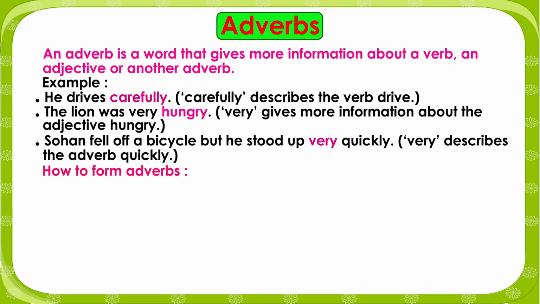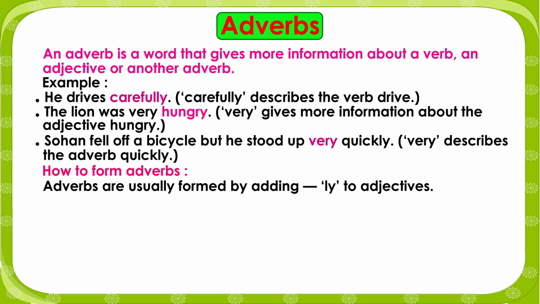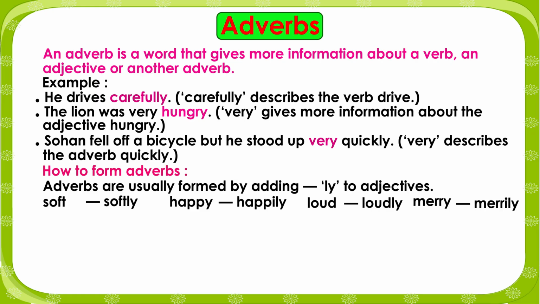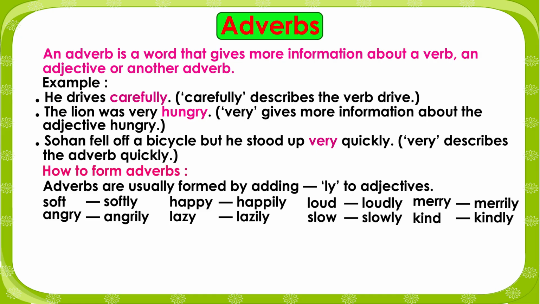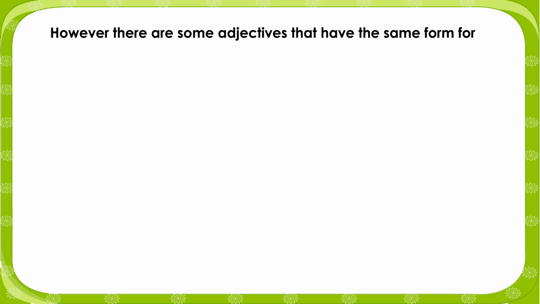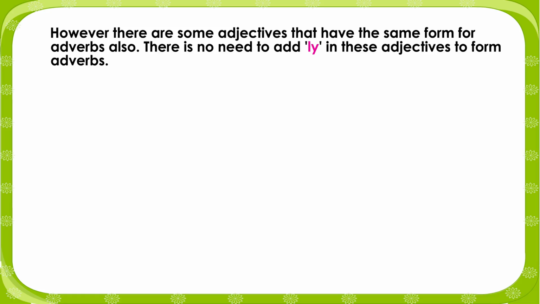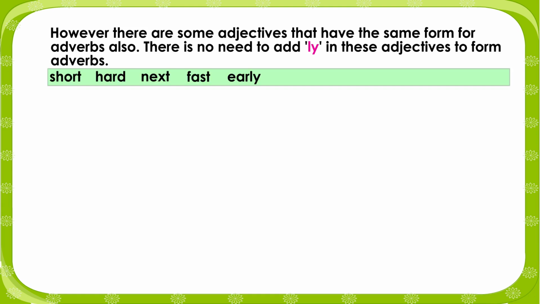How to form adverbs? Adverbs are usually formed by adding ly to adjectives. Soft, softly; happy, happily; loud, loudly; merry, merrily; angry, angrily; lazy, lazily; slow, slowly; kind, kindly; wise, wisely; foolish, foolishly. However, there are some adjectives that have the same form for adverbs also. There is no need to add ly to these adjectives to form adverbs: short, hard, next, fast, early, daily, better, long, straight, round.